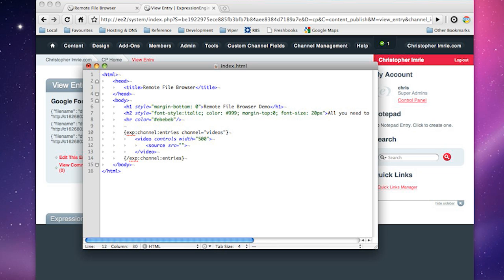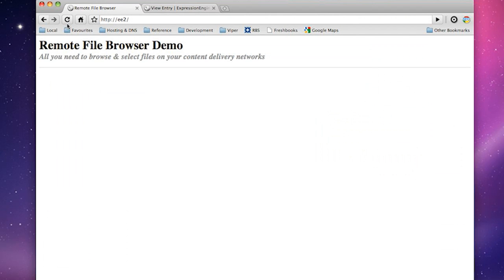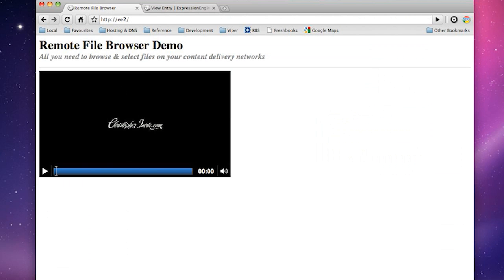So source equals, and let's add in a video URL. Let's just copy that out a few times: iPhone and OGG. Okay. So now if I come over here, I've just added the tag, and there's our video.